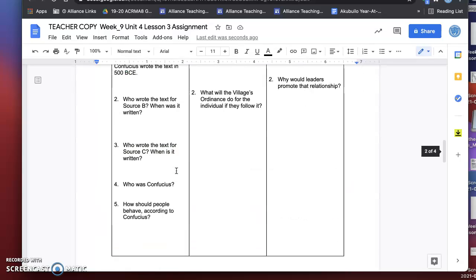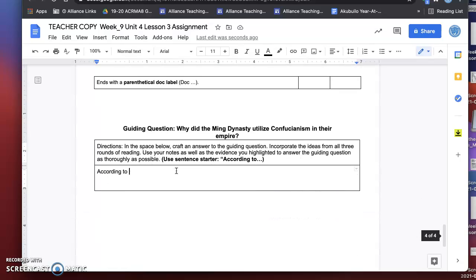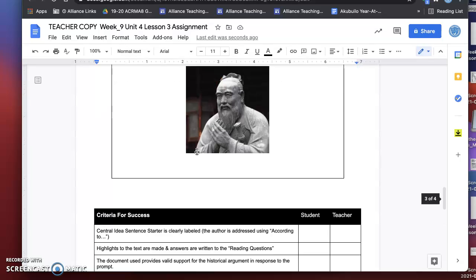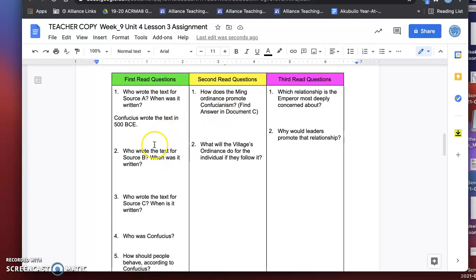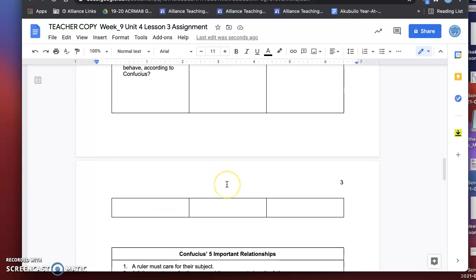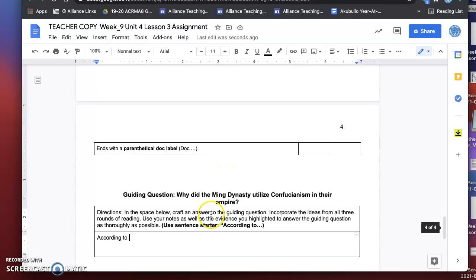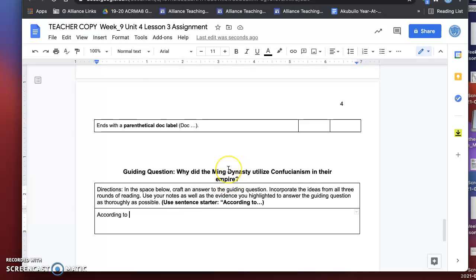Remember, when you're down here, you want to be as descriptive as possible. Try to write more than 1 sentence. You've got to use examples. Give me examples of why they wanted to use Confucianism. You want to try and include these answers. There's a reason why you're doing this exercise: you're putting these in your own words, and you can easily take some of these answers and put them down here to answer this question.